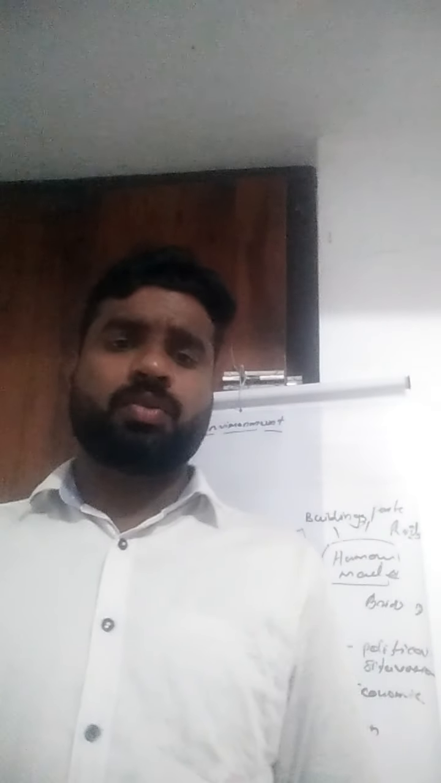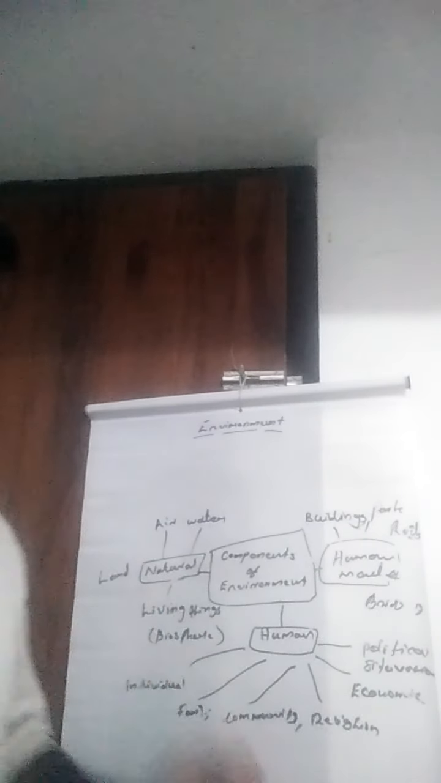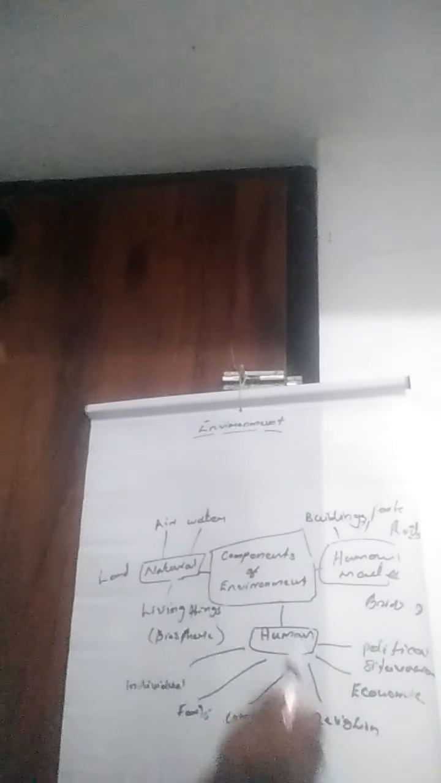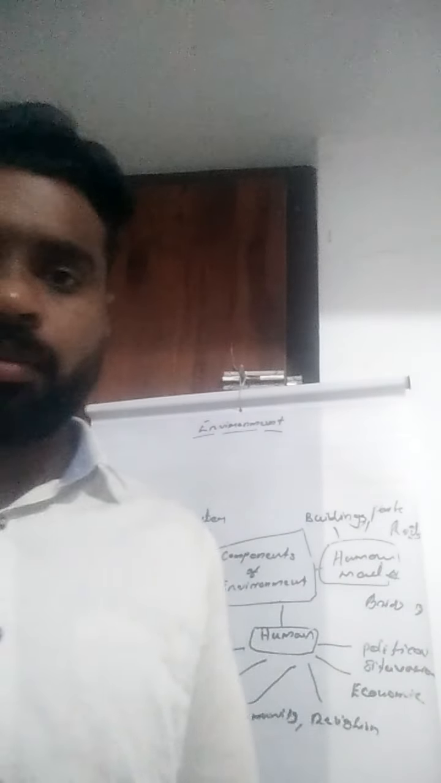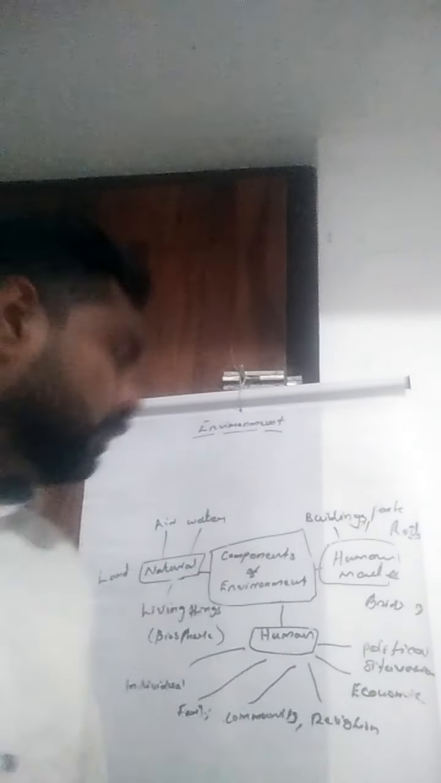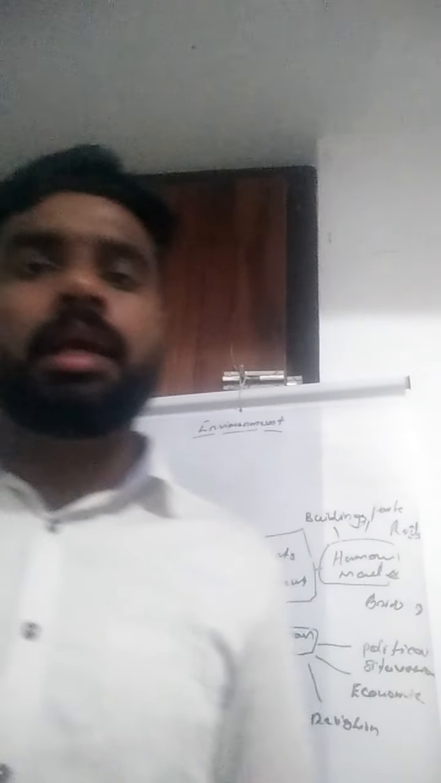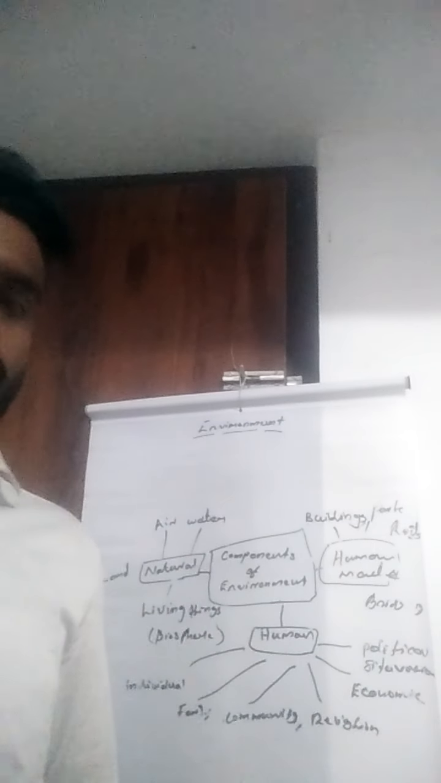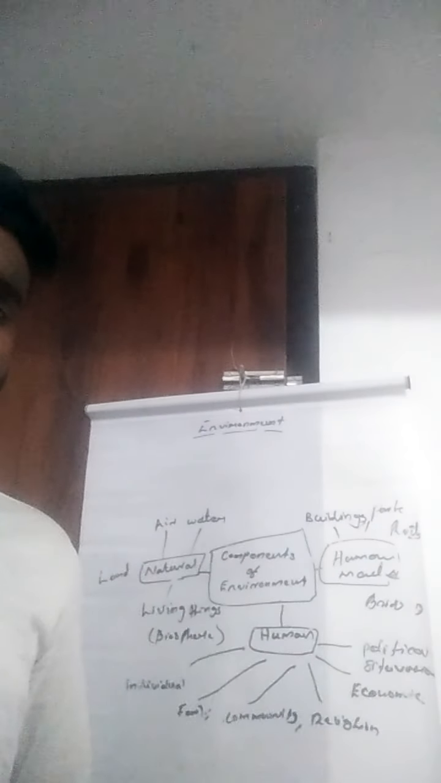Mainly we can see three components: one is natural environment, the second is human made environment, and the third one is human environment. These three together we can say is the environment. The first component, and a very important and basic one, is the natural environment.